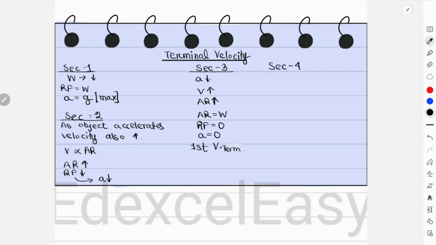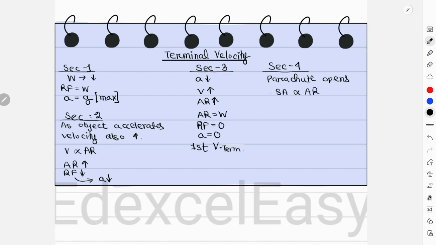Okay, and then comes your scenario 4. In scenario 4, what happens is that the parachutist opens the parachute. In this case, all of a sudden surface area increases, and surface area is directly proportional to air resistance.